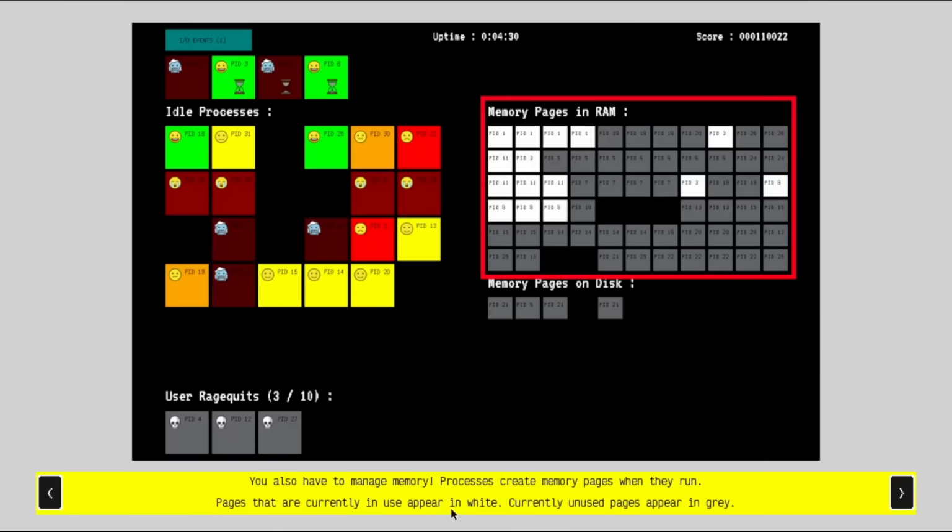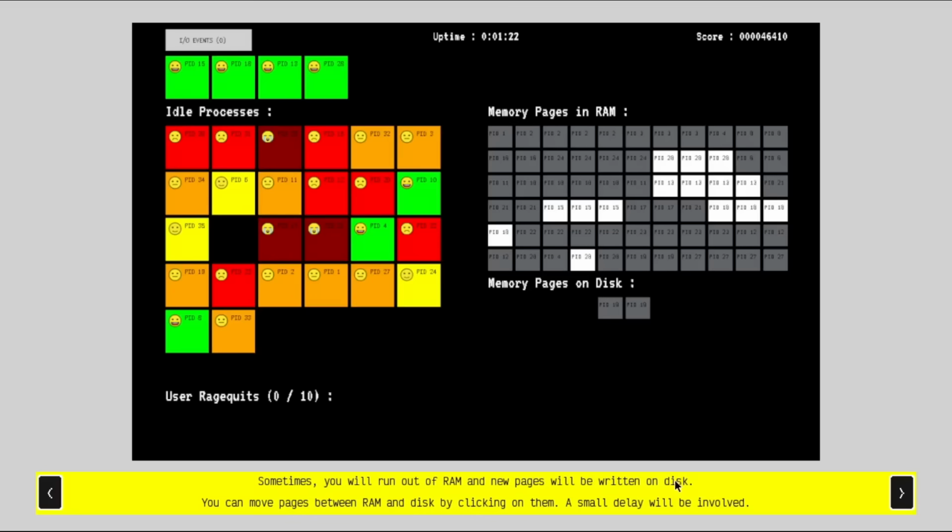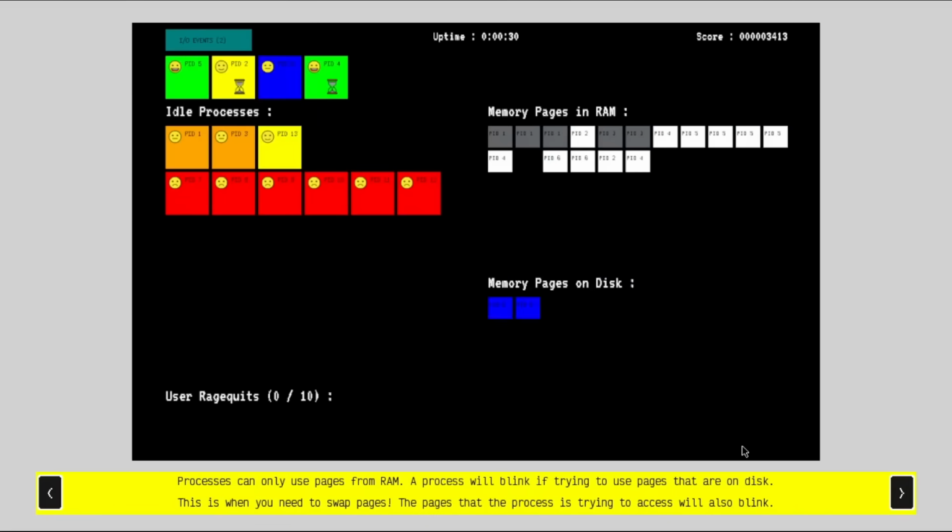Pages that are currently in use appear in white, currently unused pages appear in gray. So yeah, there we go, we see that. Sometimes you'll run out of RAM and new pages will be written on disk. You can move pages between RAM and disk by clicking on them. A small delay will be involved. I see. Processes can only use pages from RAM, much like in a real computer.